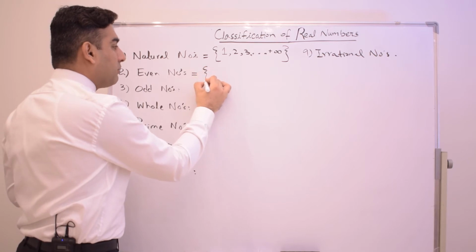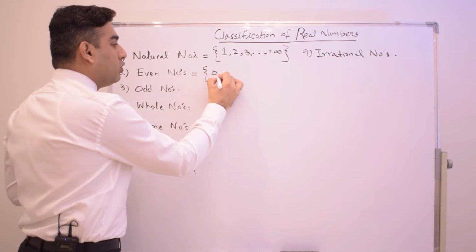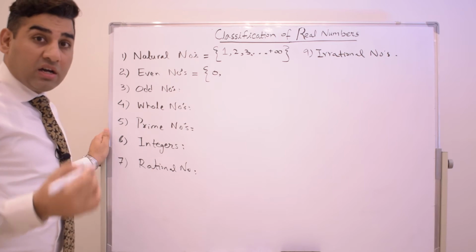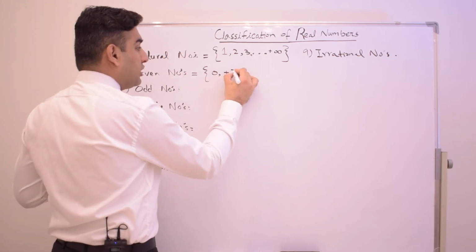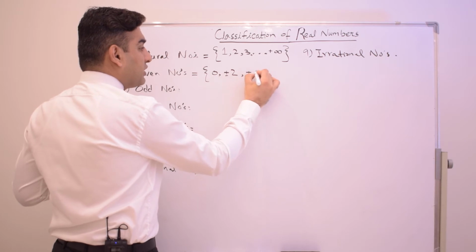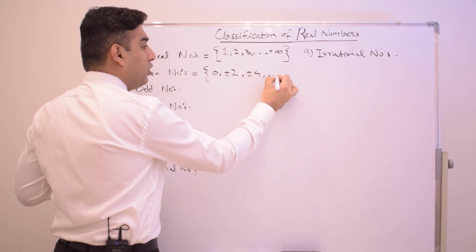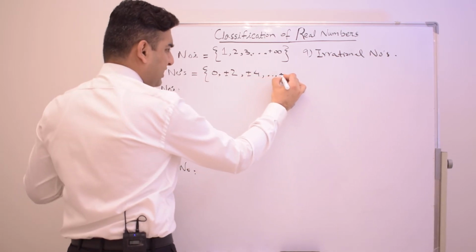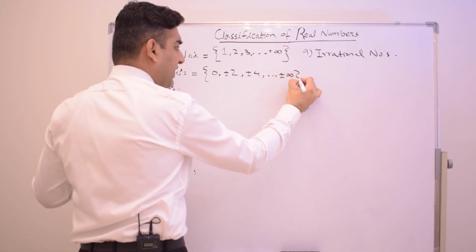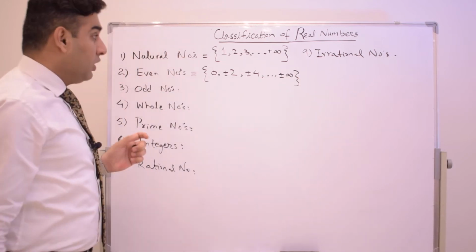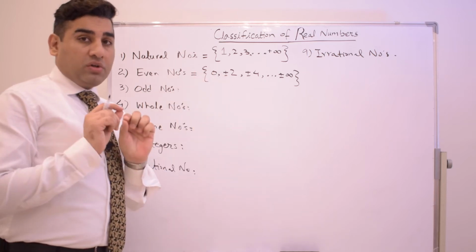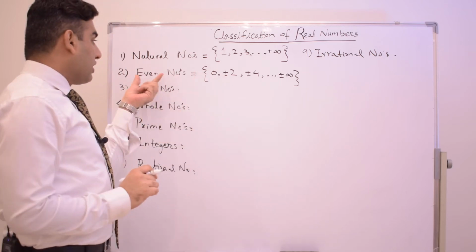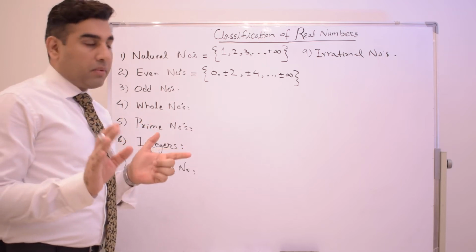Even numbers are those which are divisible by 2. So 0, plus minus 2, plus minus 4, and so on to positive and negative infinity. Any number which is divisible by 2 is an even number.